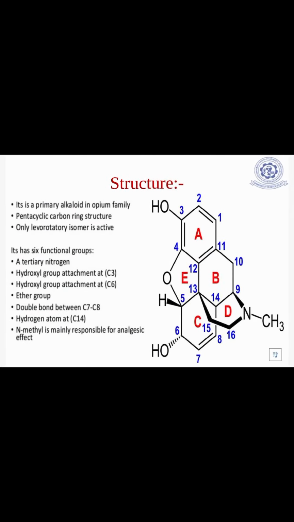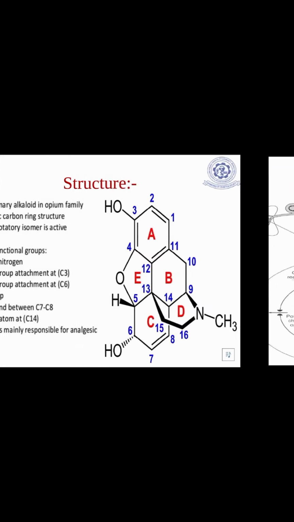Structure. It is a primary alkaloid in the opium family. It has a pentacyclic carbon ring structure. Only the levorotatory isomer is active. It has 6 functional groups: a tertiary nitrogen at position 17, a hydroxyl group attached at carbon 3, a hydroxyl group attached at the 6th carbon, an ether bridge or ether linkage between 4 and 5, a double bond between carbon 7 and 8, and a hydrogen atom at C14. The N-methyl group which is present is mainly responsible for the analgesic activity.